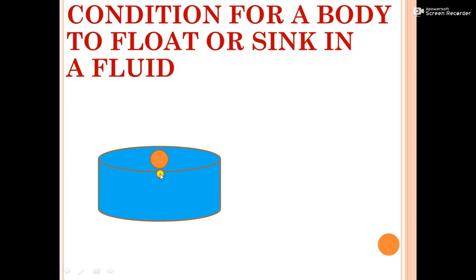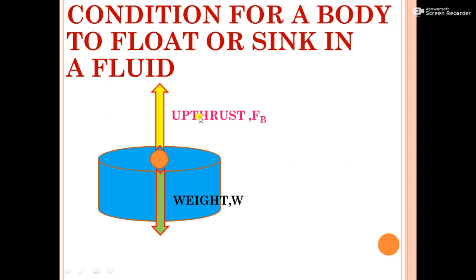So an upward force, that is upthrust, and a downward force, that is weight. In the first condition, it is floating on the surface of water. Which force is greater? Upthrust is greater. Upthrust is supporting the body to float. So upthrust is greater than the weight, so the body floats on water. This is the first condition.